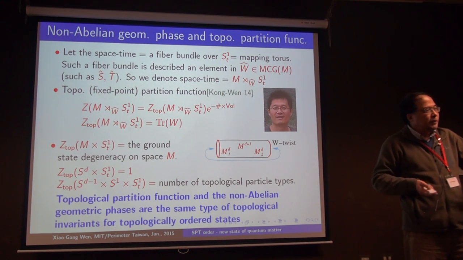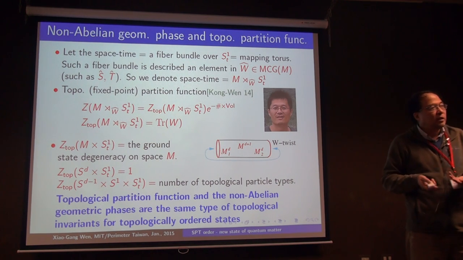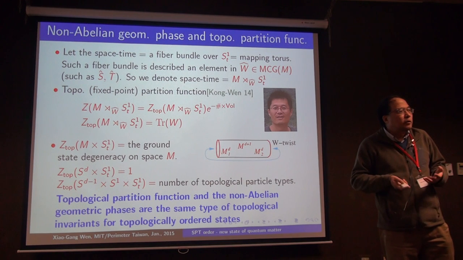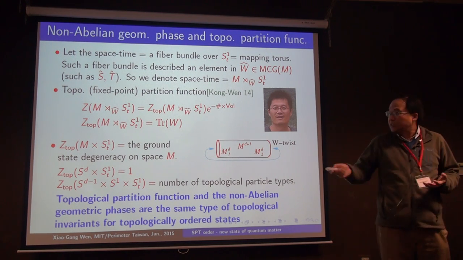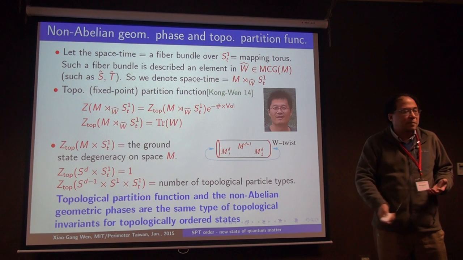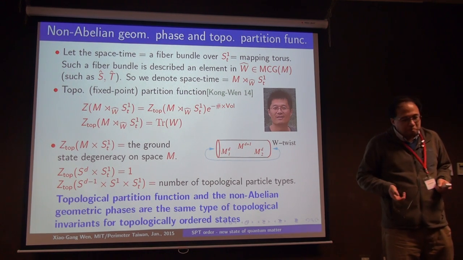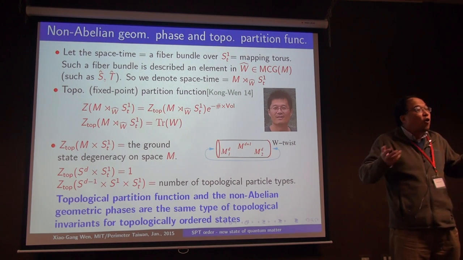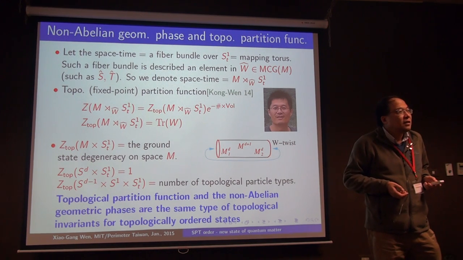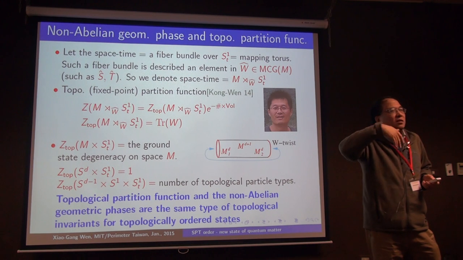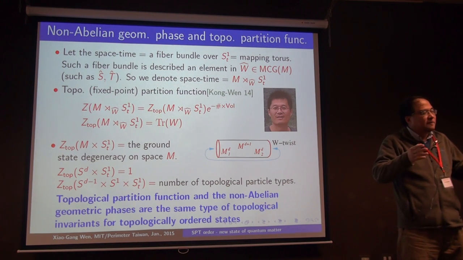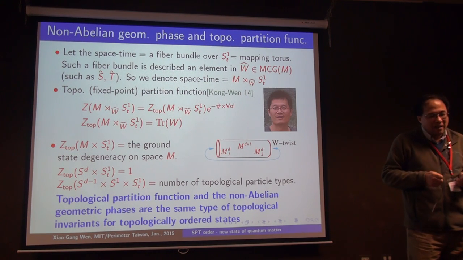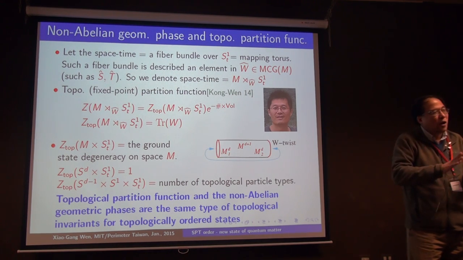If the system changes locally, then you have this volume dependent term. However, the topological term, this leading term, somehow represents something non-local, something global, and there's a notion that this kind of global thing, for some reason, is quantized.